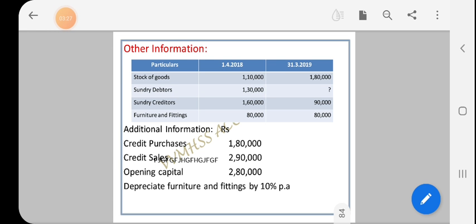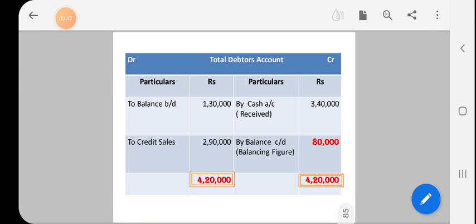Then, as usual, no need to prepare the total creditors account because credit purchase is given, and the closing as well as opening creditors are also given. Then the trading account, profit and loss account and balance sheet. So the solution: first, here no need to calculate the statement of affairs. The next step, the total debtors account.